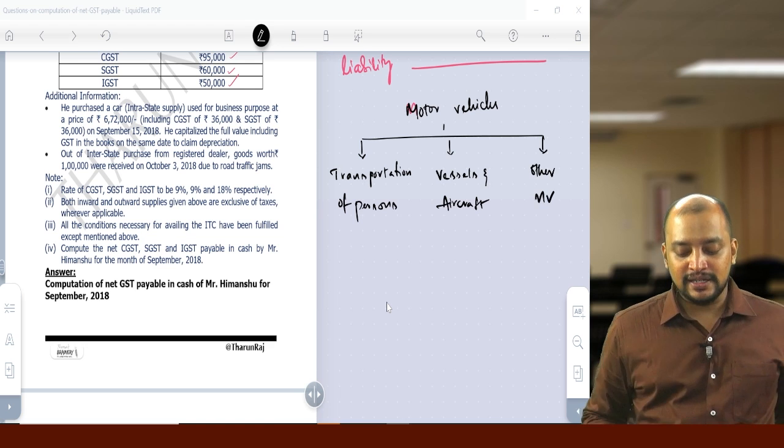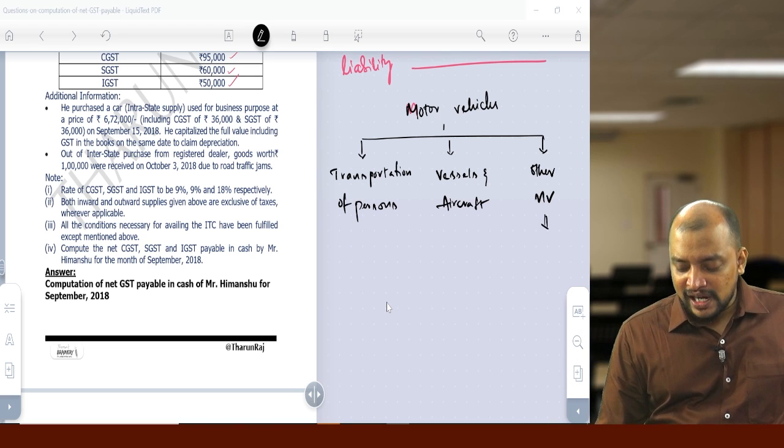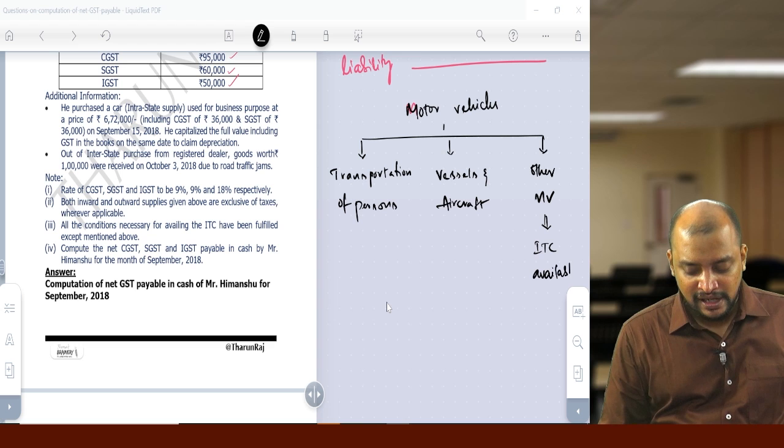Other motor vehicles means lorries, trucks, etc. For other motor vehicles, ITC is always available.